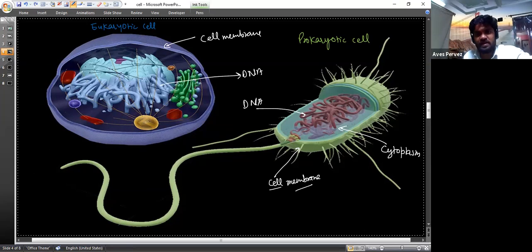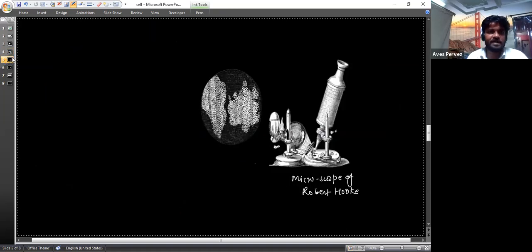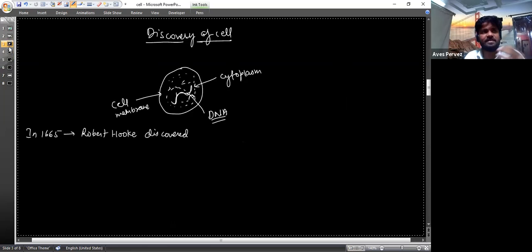So, dear student, you must understand that these three things are very important if we are saying that this is a cell. Keep in mind that when Robert Hooke in 1665 discovered the cell, actually the nucleus was not discovered during that time. Sometime after this, the cell was not discovered by him.